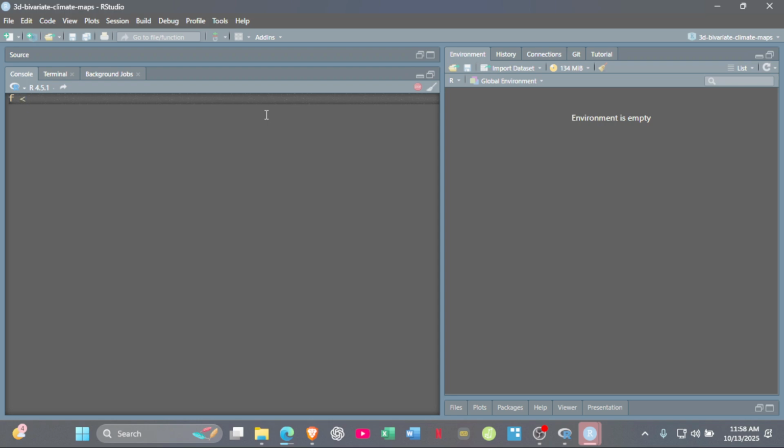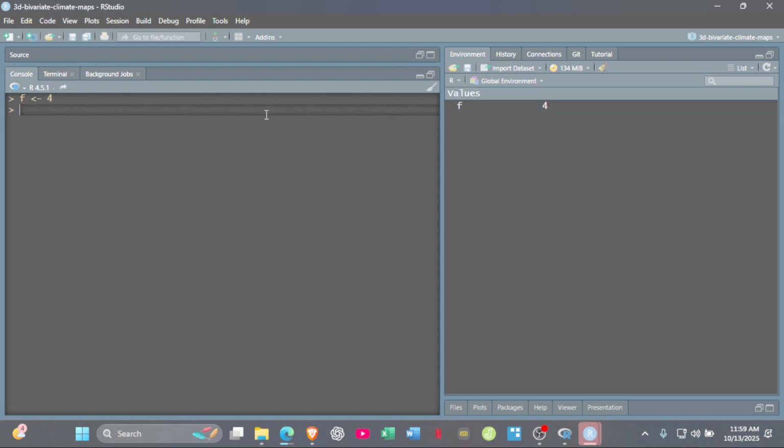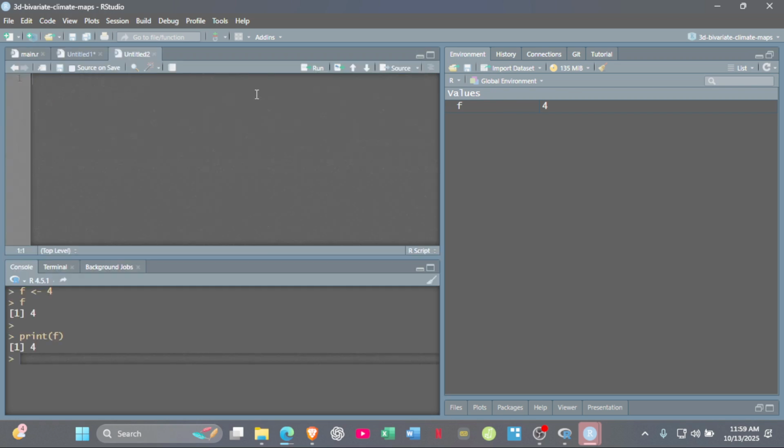And then, so what is F? F is for print F. Print F. Okay, so we have our RStudio also set up.